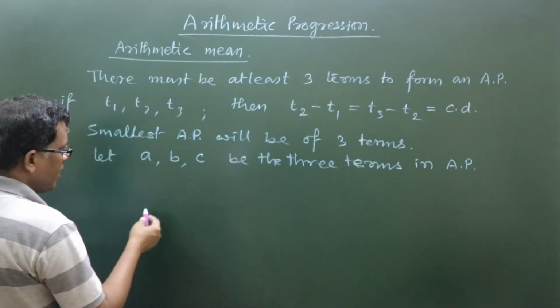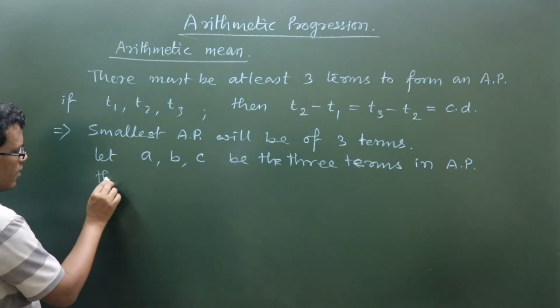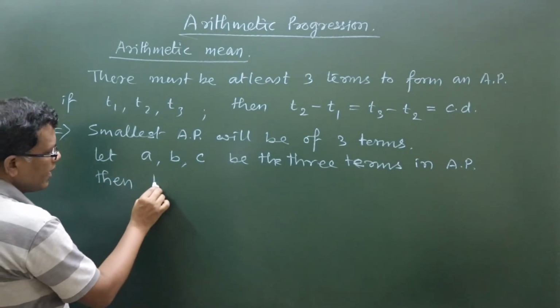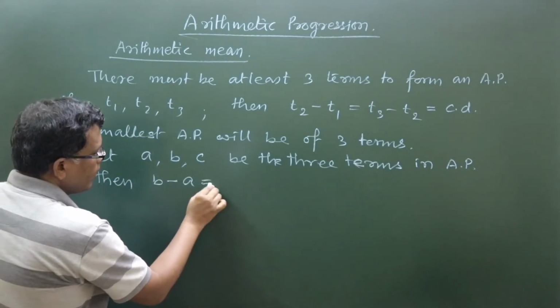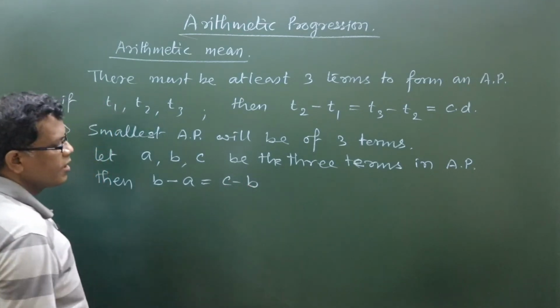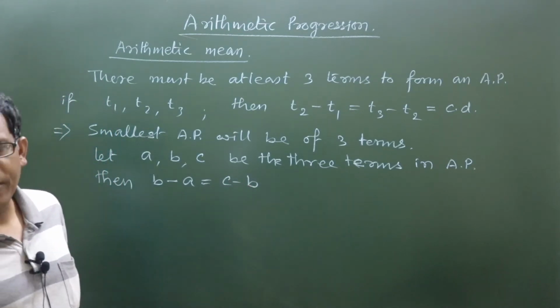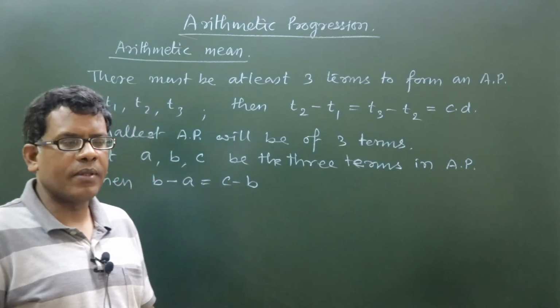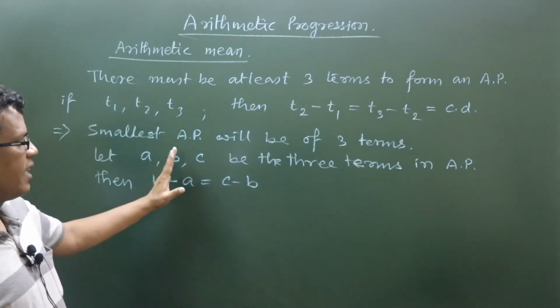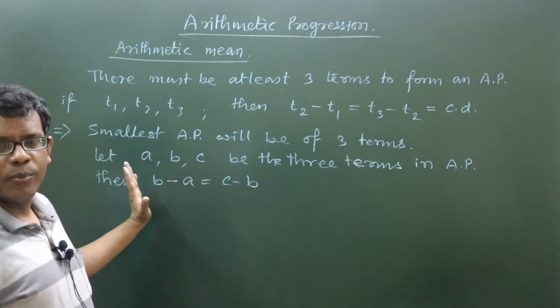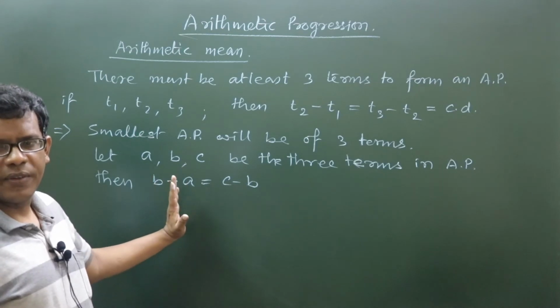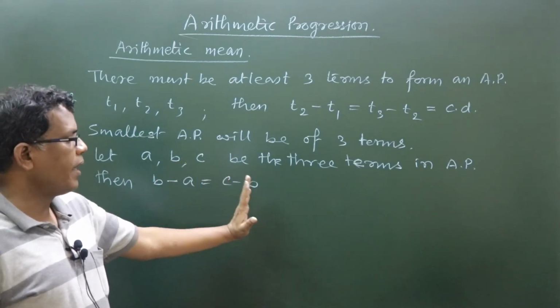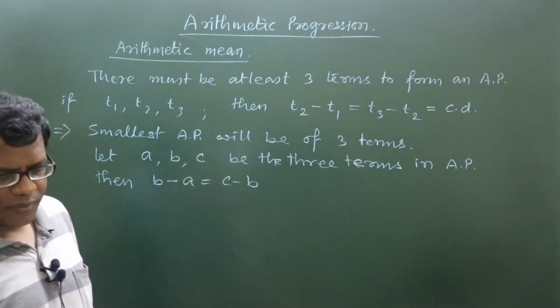If these 3 are in AP, then definitely B minus A must be equal to C minus B. The difference between first and second should be the same as that between second and third. So we generally write second term value minus first term value as the first difference, and third term value minus second term value as the second difference.